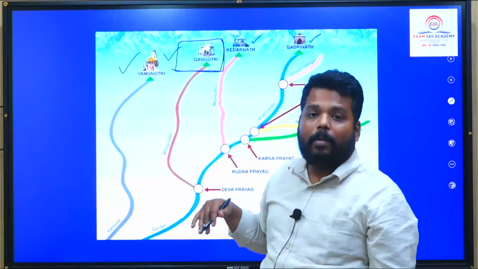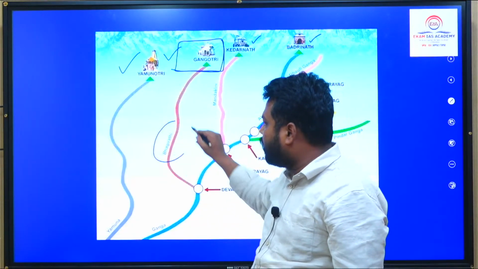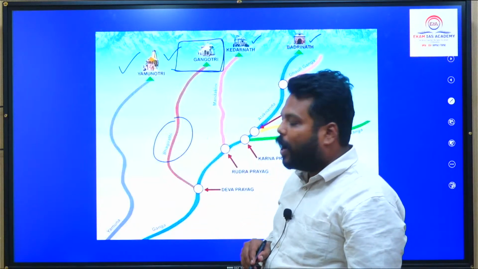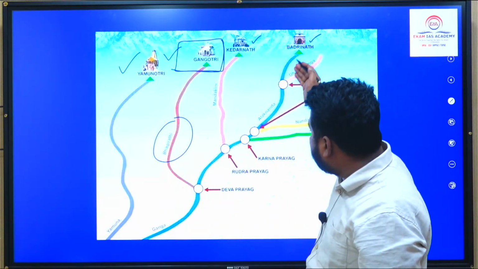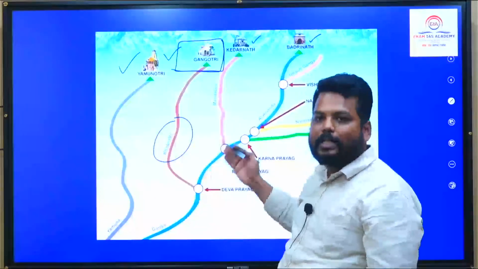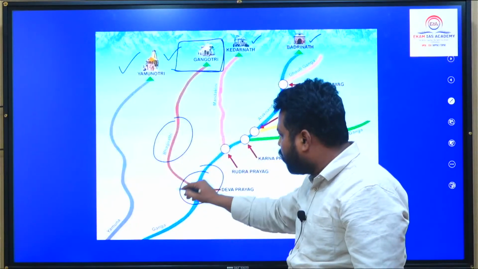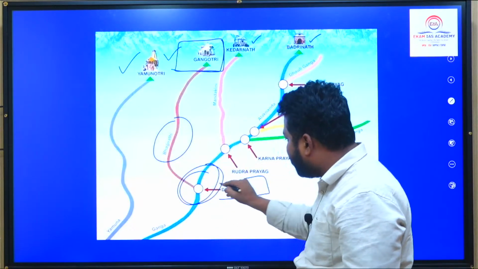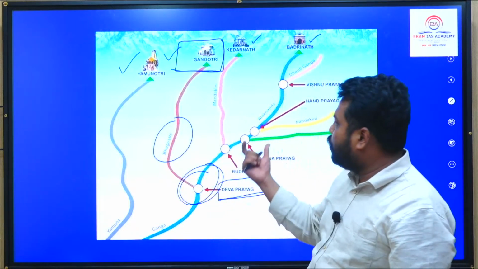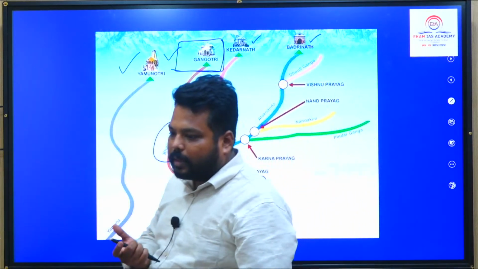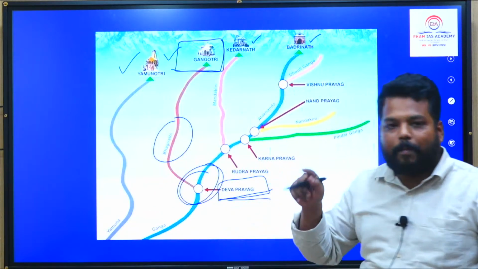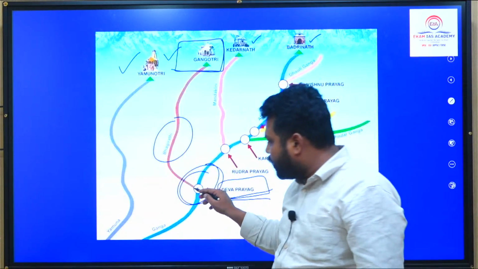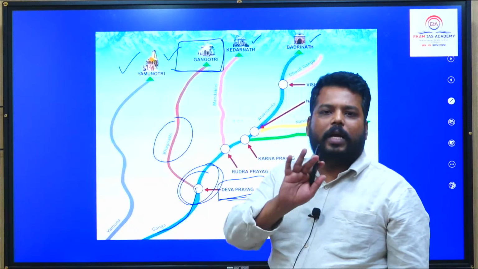From the Chardham, from the Gangotri location a river stream starts, which is called Bhagirathi. And this Bhagirathi river mixes with one river stream called Alaknanda, where both of these river streams join at Devprayag. So when Bhagirathi and Alaknanda mix, that location is called Devprayag. From Devprayag, it is called river Ganga.